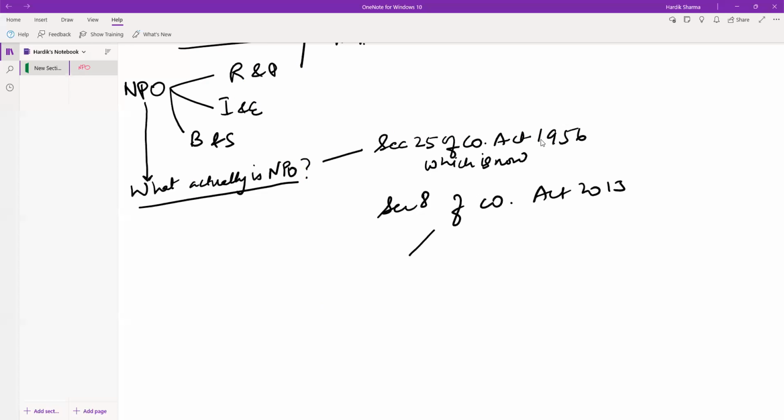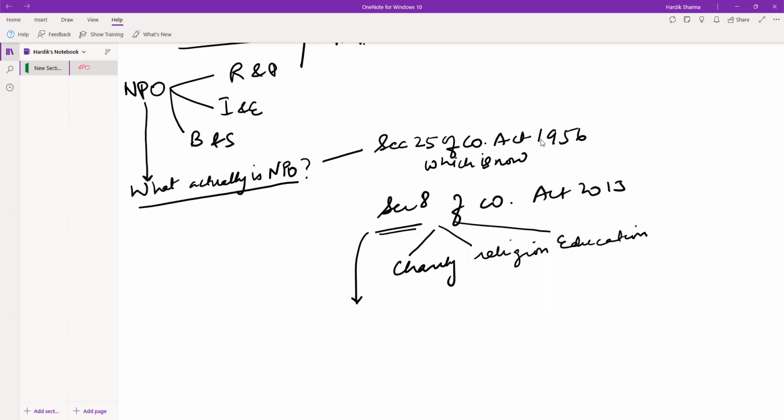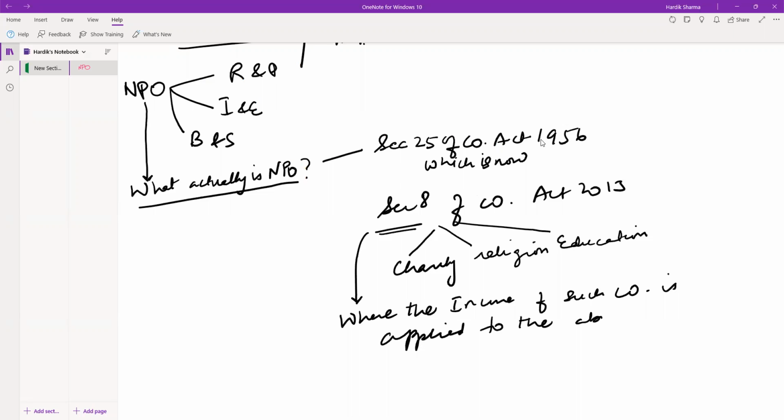purpose of an NPO, that is charity, religion, education. The main purpose of Section 8 is to justify where the profits or where the income of such company is applied to the above causes.